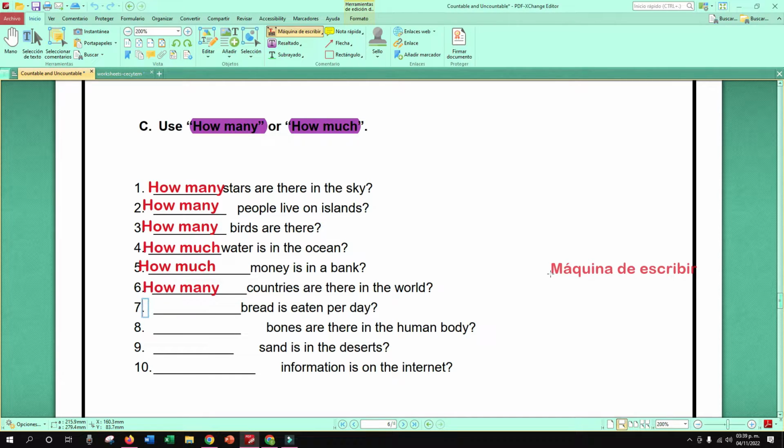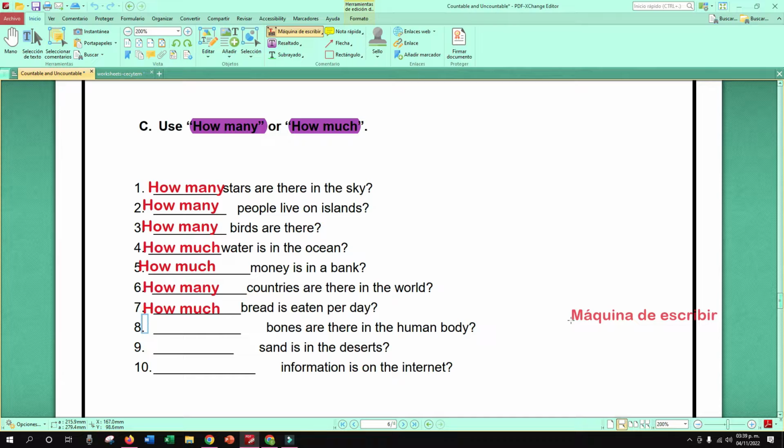Pan, contable o incontable, chicas? No, how much? That is uncountable. Remember, bread is eaten, right?